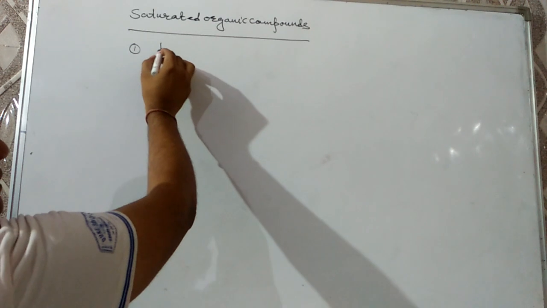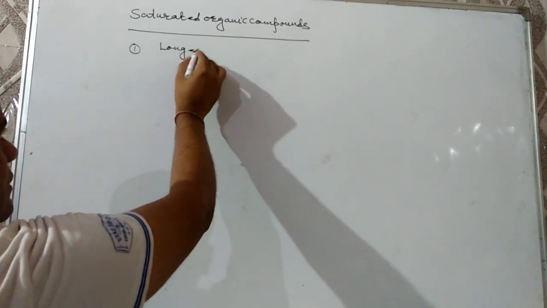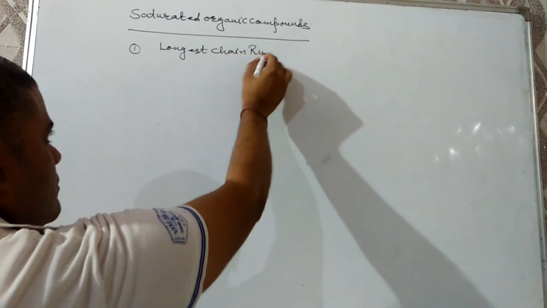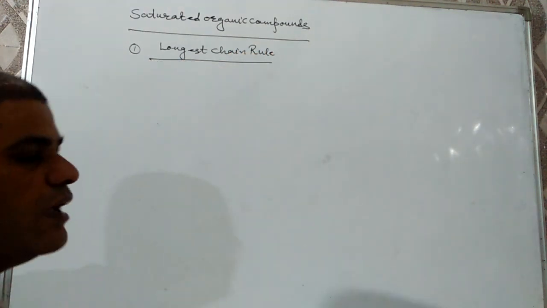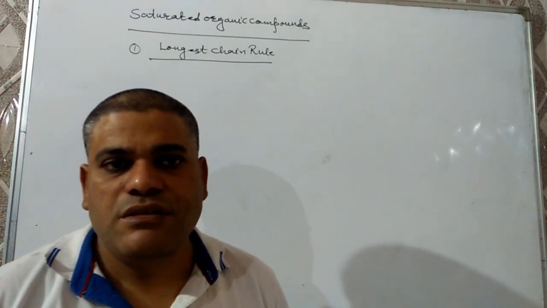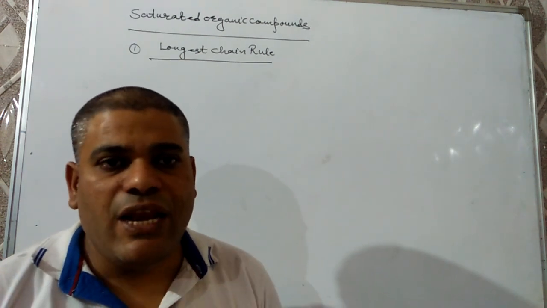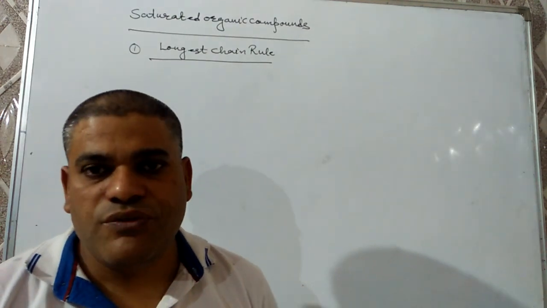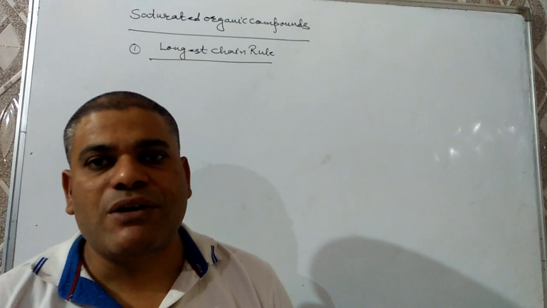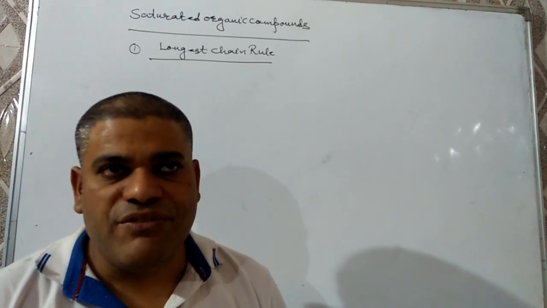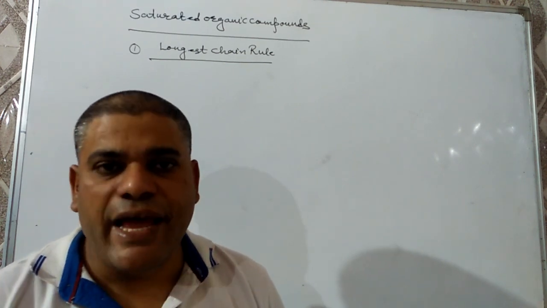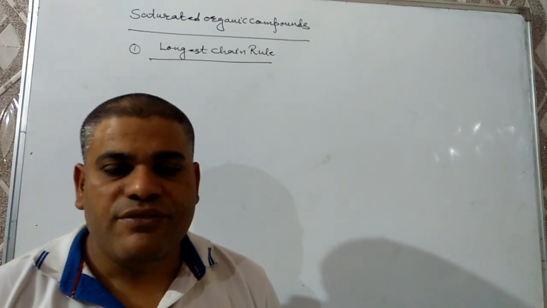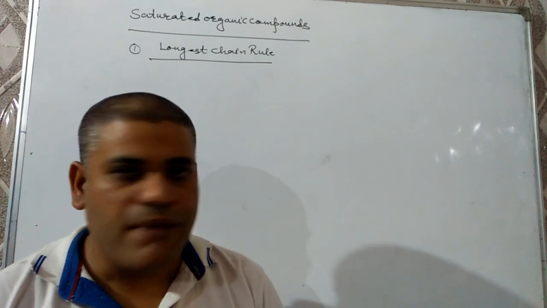The first rule is the longest chain rule. According to this rule, we have to select the longest possible continuous chain of carbon atoms as the word root. And if two chains have the same number of carbon atoms, then we have to select the chain which has the maximum number of prefixes.